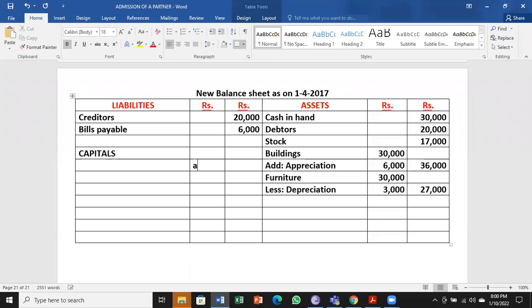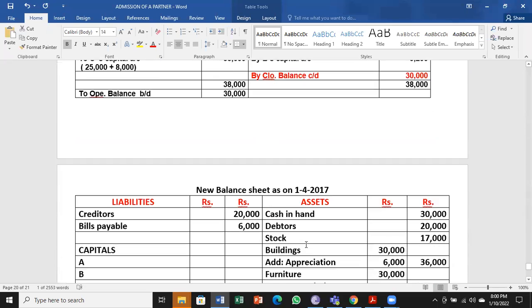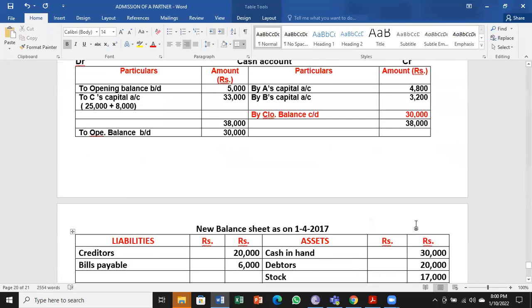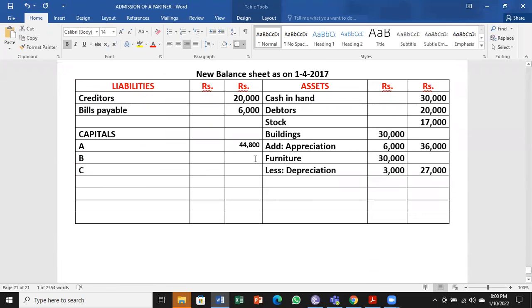So A, B, and C. So what are the new capital values? We have to take it from the capital accounts. 44,800 for A, 33,200 for B, and 25,000 for C.